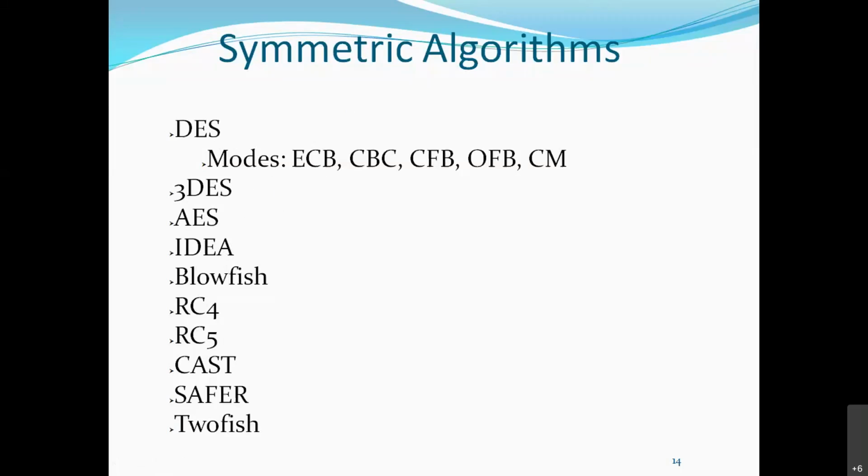A block cipher works on blocks of data, and a stream cipher works on streams, only bits of data. A block consists of 64 bits, and a stream cipher operates on 1 bit or 1 byte at a time. So DES and AES are what? Block ciphers. RC4, RC5: these are what? Stream ciphers.